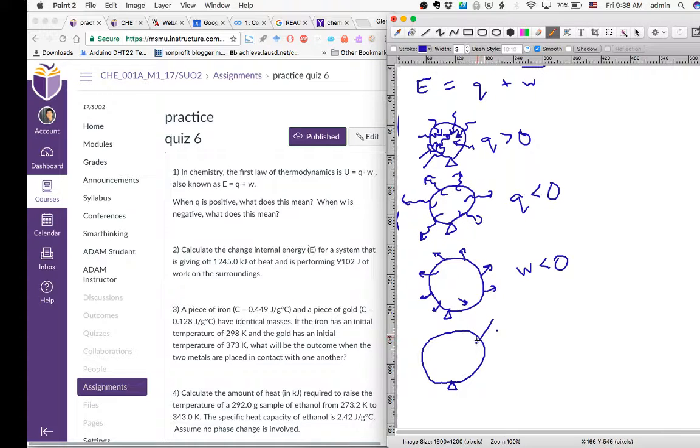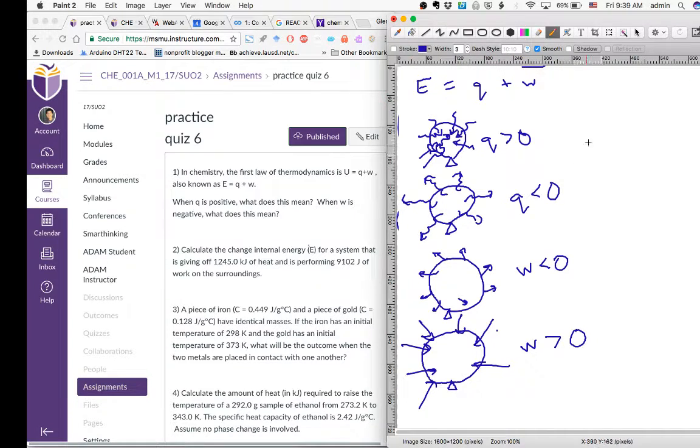Your balloon is going to be shrunken because the higher air pressure of sea level is going to do work on the balloon. It's going to push the balloon to a smaller, less inflated state. That means your work is positive, meaning work is being done on the balloon. The balloon is getting work from the outside. So that's the meaning of the signs of Q and W for internal energy.